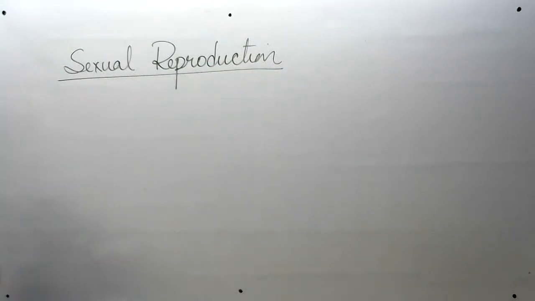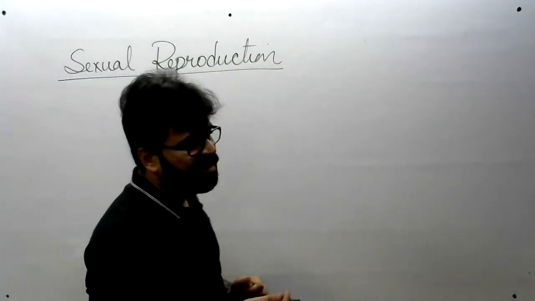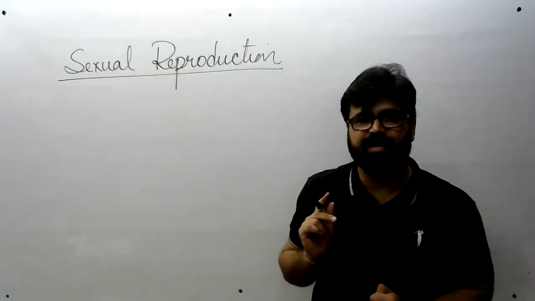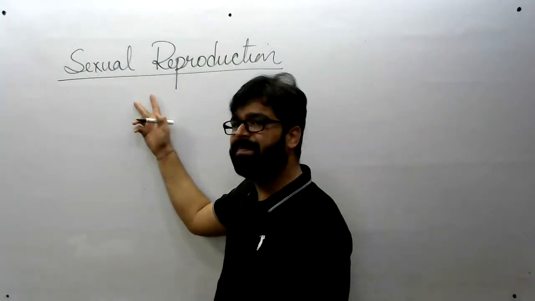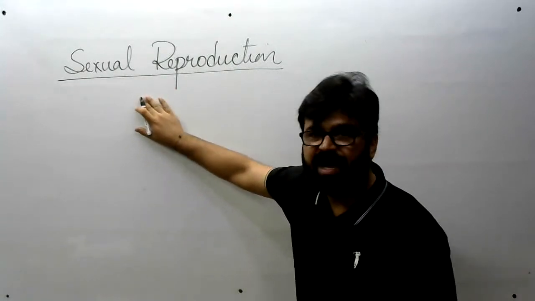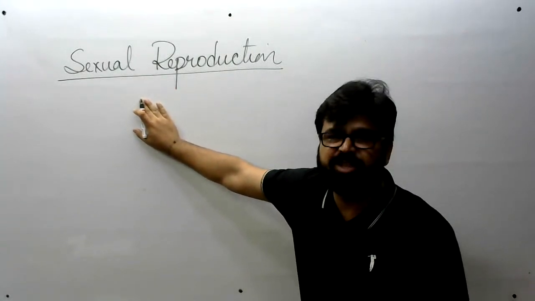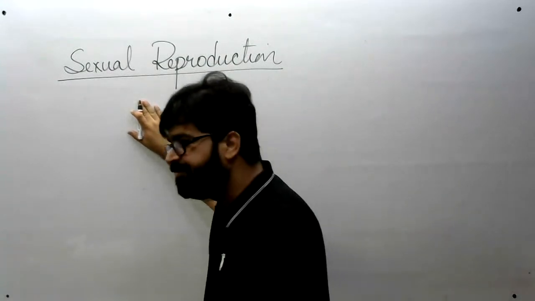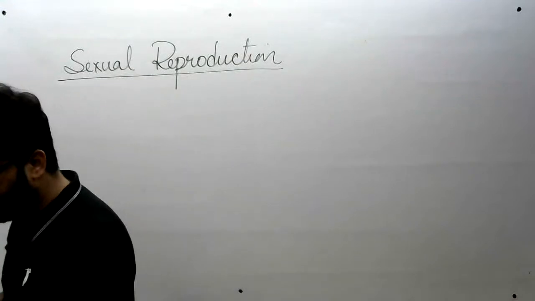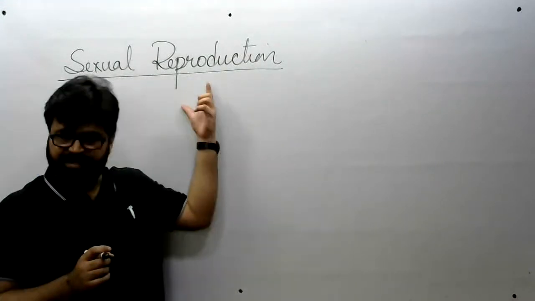Now, already we have compared asexual and sexual reproduction with each other. So now we know that it's biparental, except hermaphrodite animals in which it is uniparental, right? Gametes are formed in sexual reproduction. The sex cells are produced.